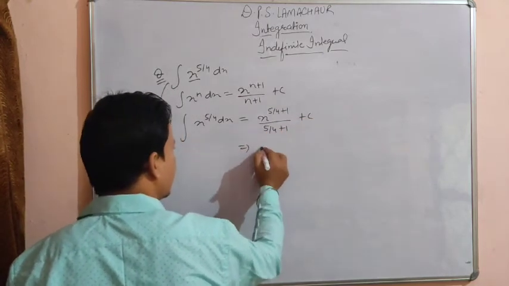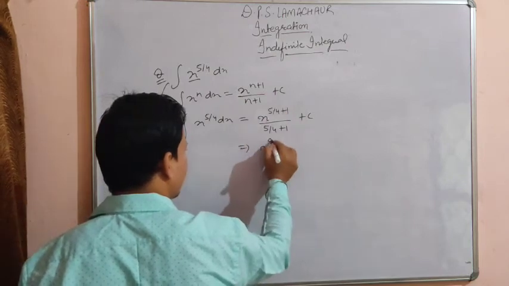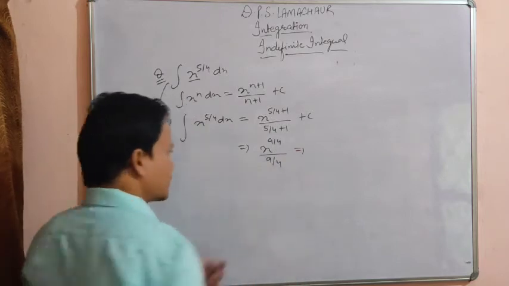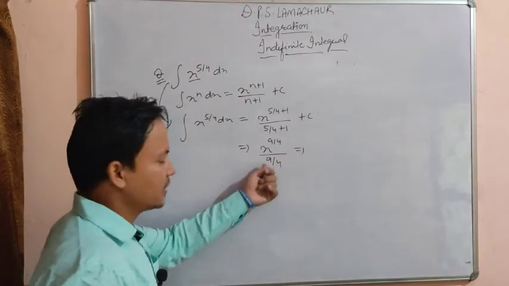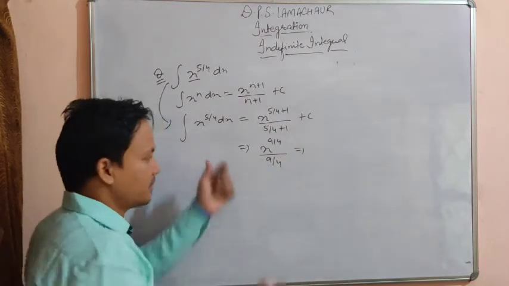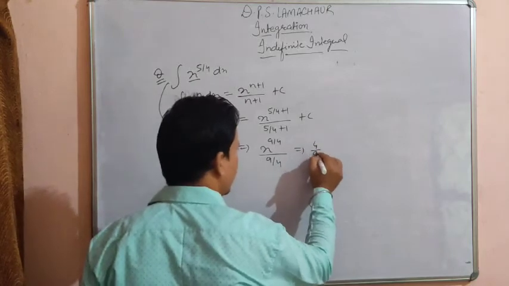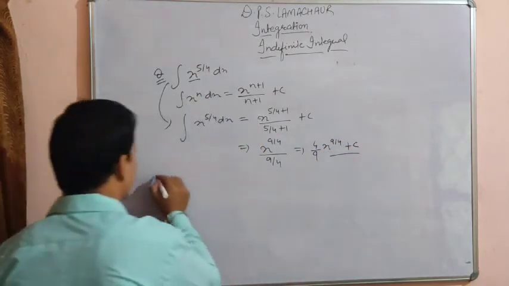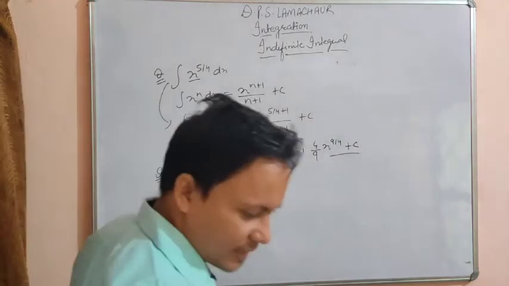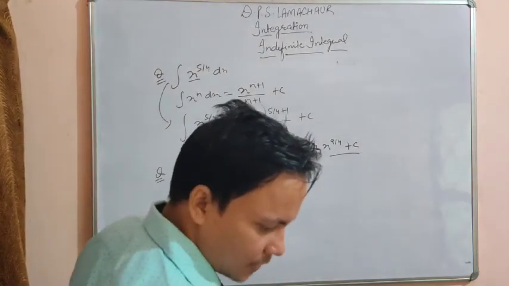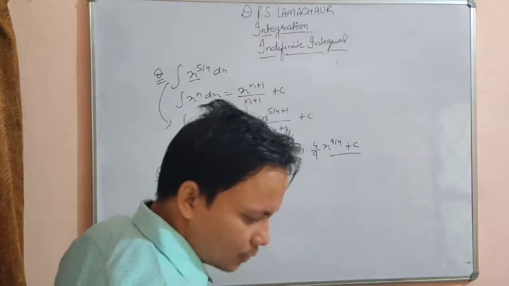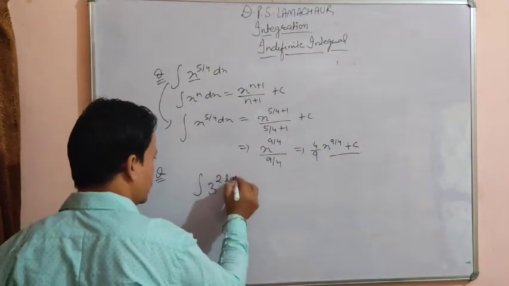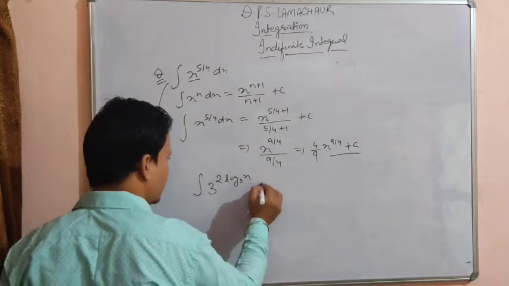Now calculate: 5 by 4 plus 1 is 9 upon 4, divided by 9 upon 4. Since 9 upon 4 is in the denominator, it will be reversed. So this is 4 by 9 times x to the power 9 by 4 plus integration constant c. Okay, take some more examples. Suppose we have to find the integration of 3 to the power 2 log base 3 x dx.